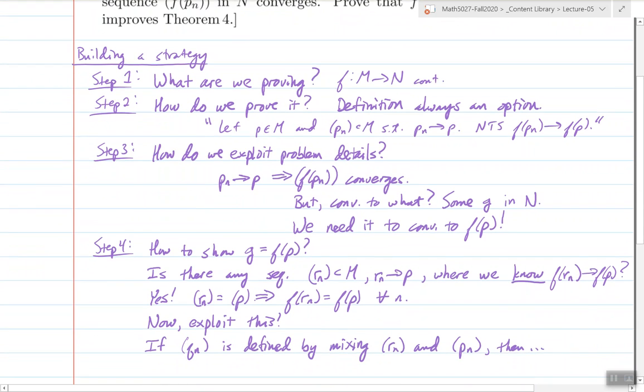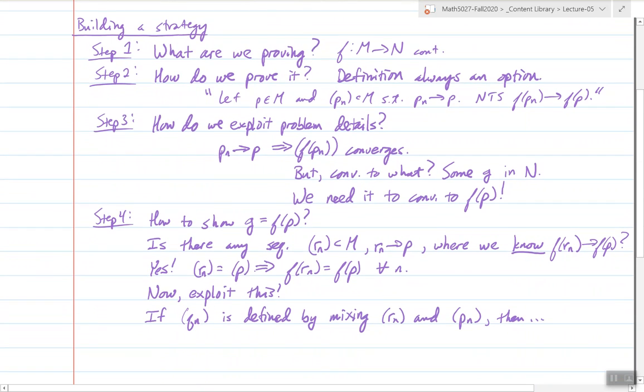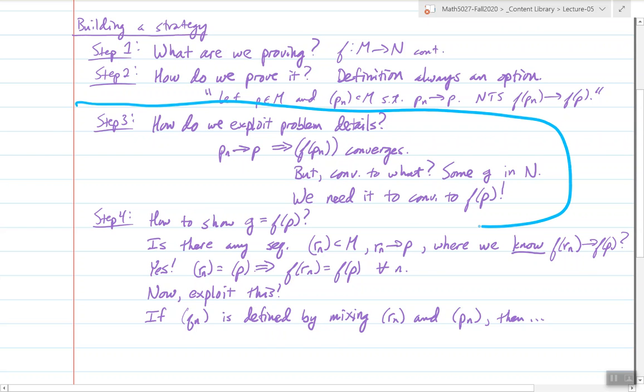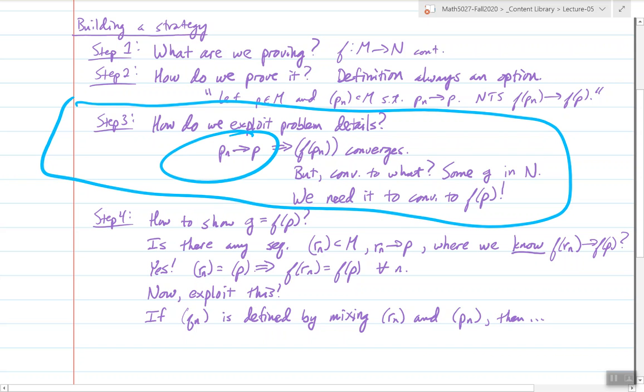So I described building a strategy for how to prove this, just describing what we are proving and how we prove it, but there's this issue here. It's really pointed out in step 3 of building a strategy to solve this. If p_n converges, you're saying, well, that means it converges to p, right? And you should be able to prove that limits are unique. If you haven't done that yet, you should realize that. Well, p_n converges to p.